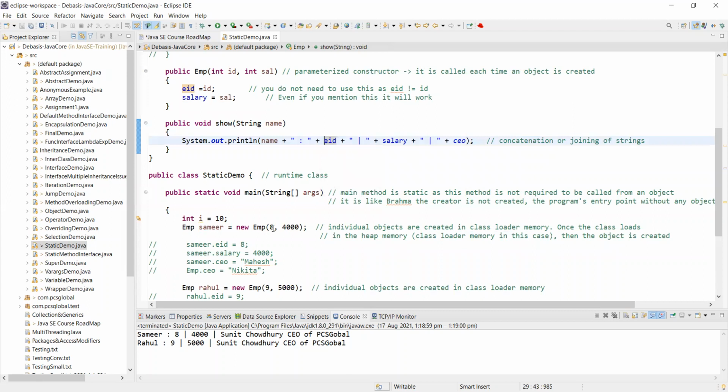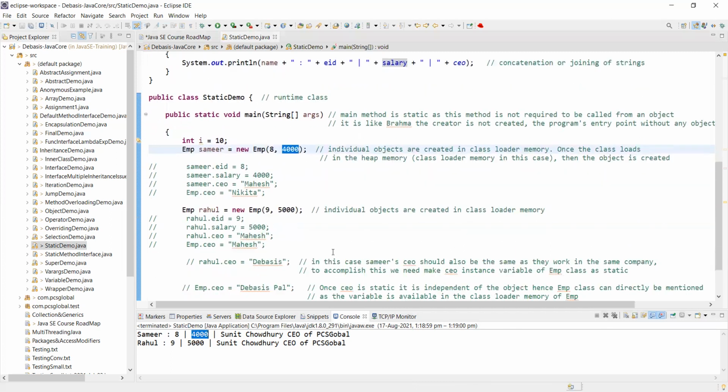For Samir, the EID is 8, do you agree? Then you put a pipe. That pipe has come. Then I am printing the salary. Salary is a variable. Who passed in the salary? I passed in the employee ID and the salary, because this is my object. So see, this salary 4,000 is displayed.